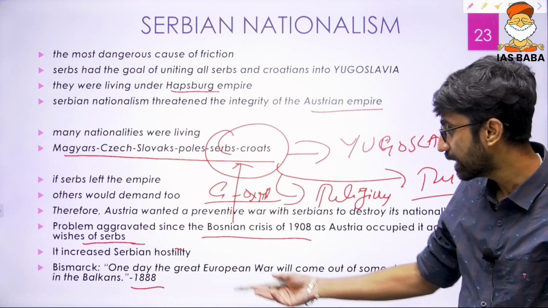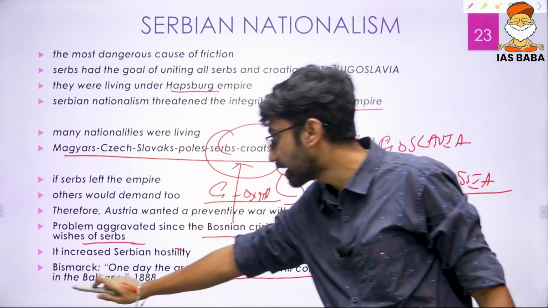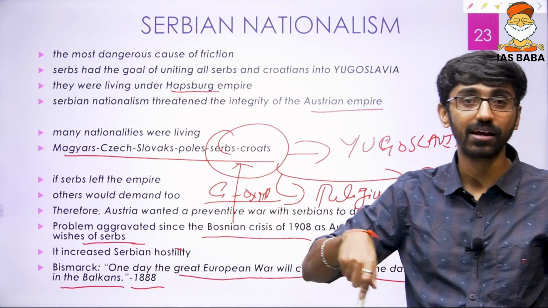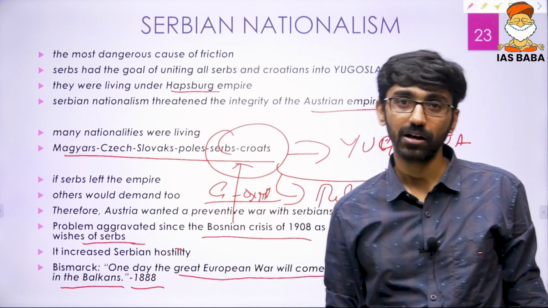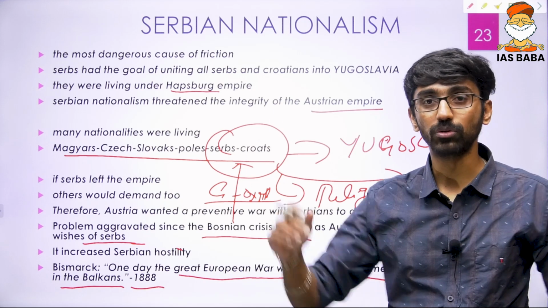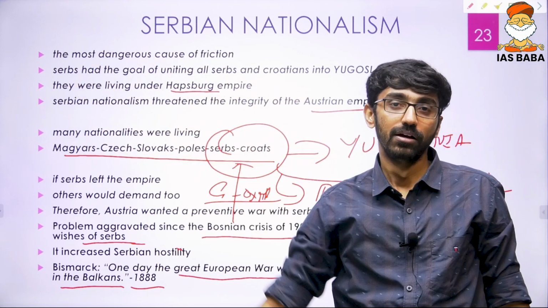So he predicted way back in 1888, one day the great European war will come out of some damned foolish thing in the Balkans, and the damned foolish thing is the assassination of the Austrian prince by the Serbian national Gavrilo Princip. Austria gave an ultimatum to Serbia. Serbia did not respond. Now the war started.